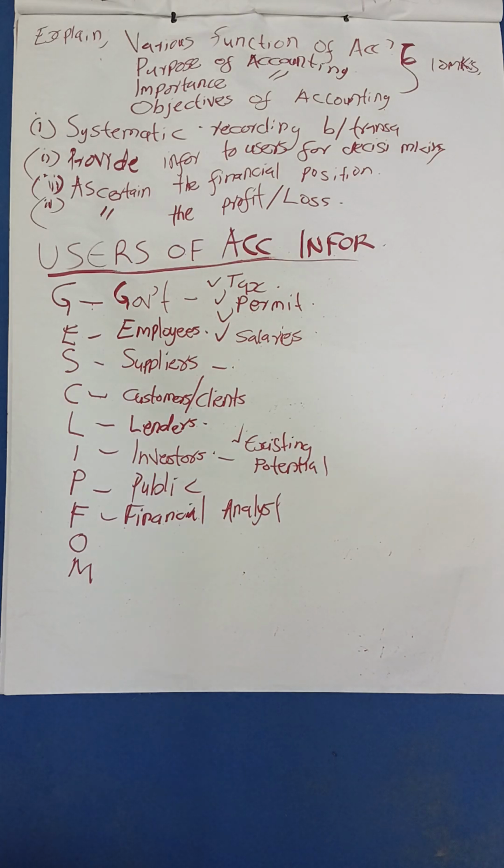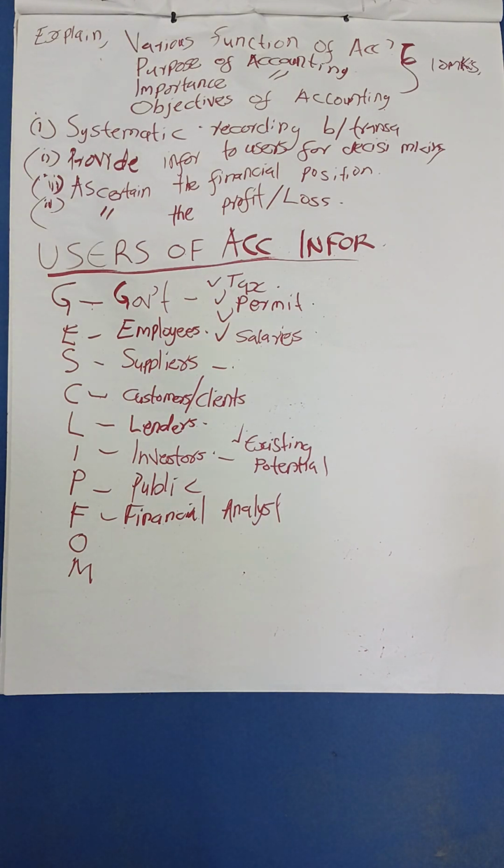If the business is going to make a profit, they will tell you to continue investing in this project or not. Also, the auditors can come in this part. They are interested in the business's financial accounting information so that they can tell the truthfulness of the business, whether what has been prepared really reflects the business.